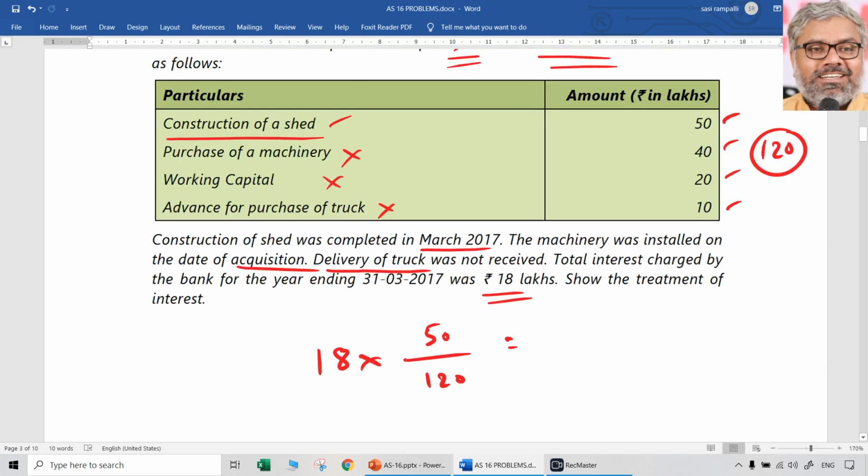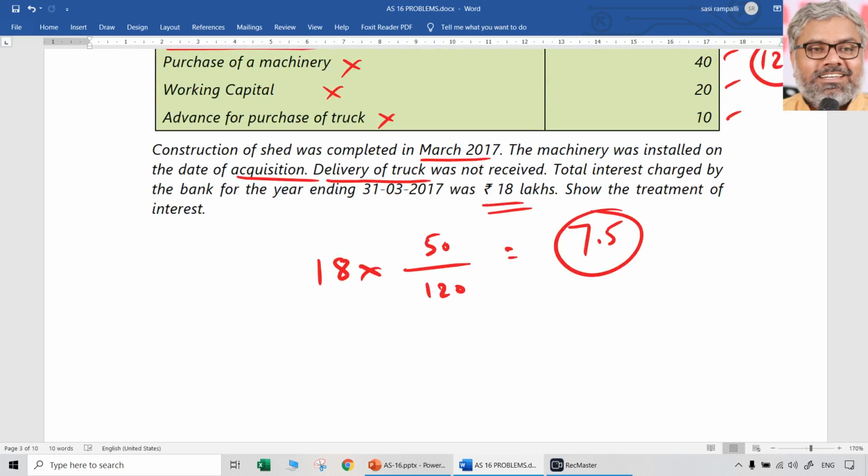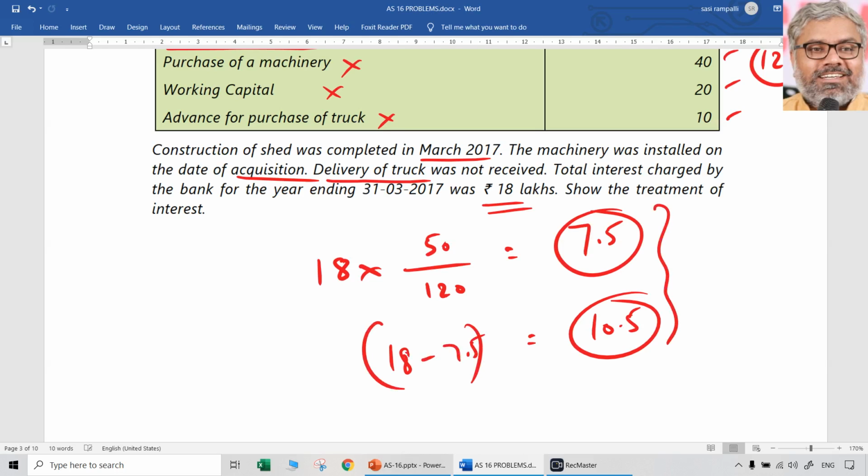So 18 into 50 by 120. Interest to be capitalized is 7.5 lakhs naturally, and interest to be charged to P&L account will be 10.5 lakhs. Remaining amount of interest, that is 18 minus 7.5. That's it, done. But do we get 5 marks for this?